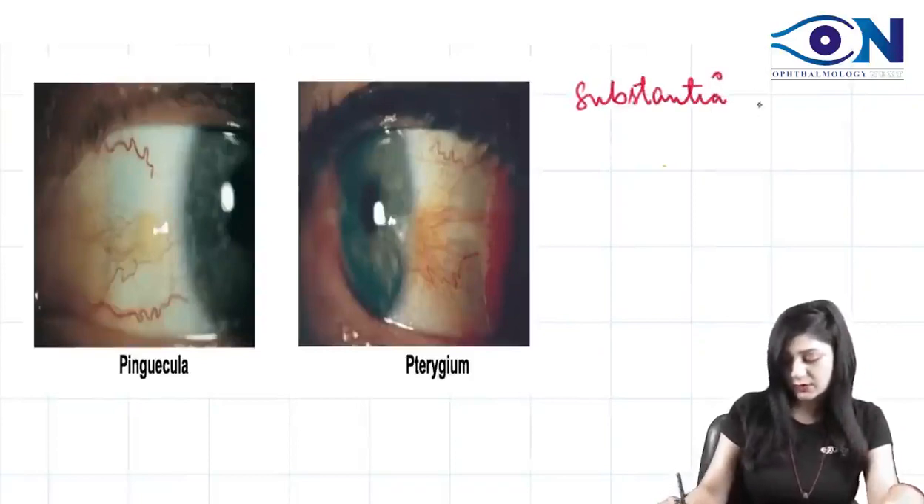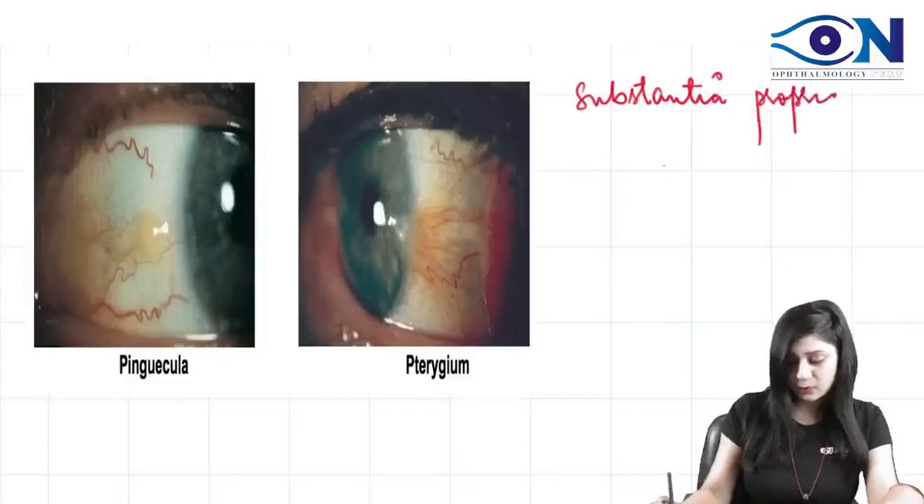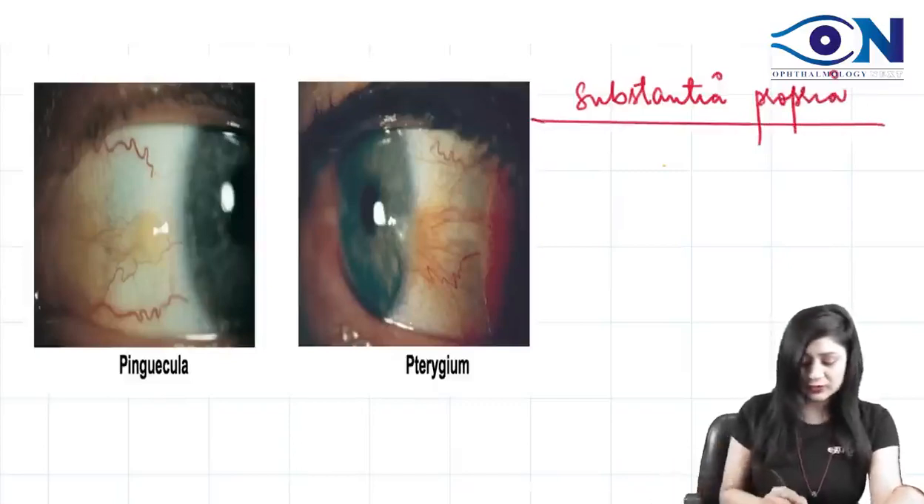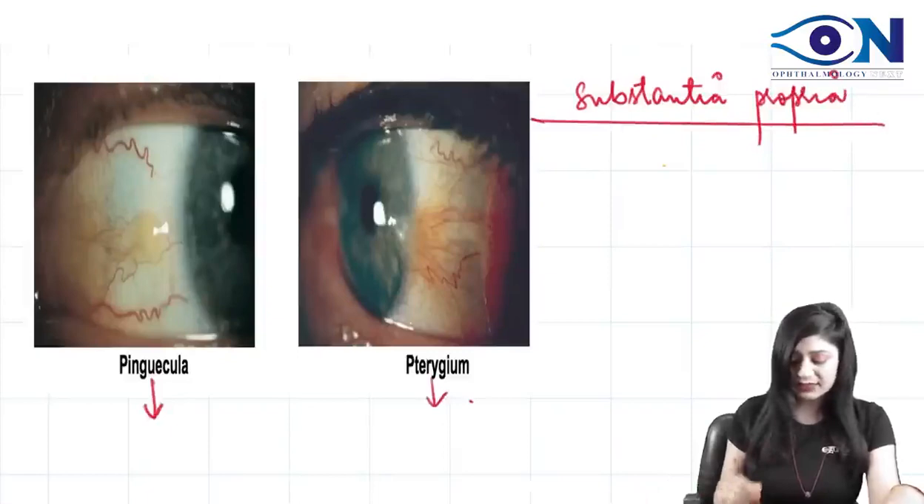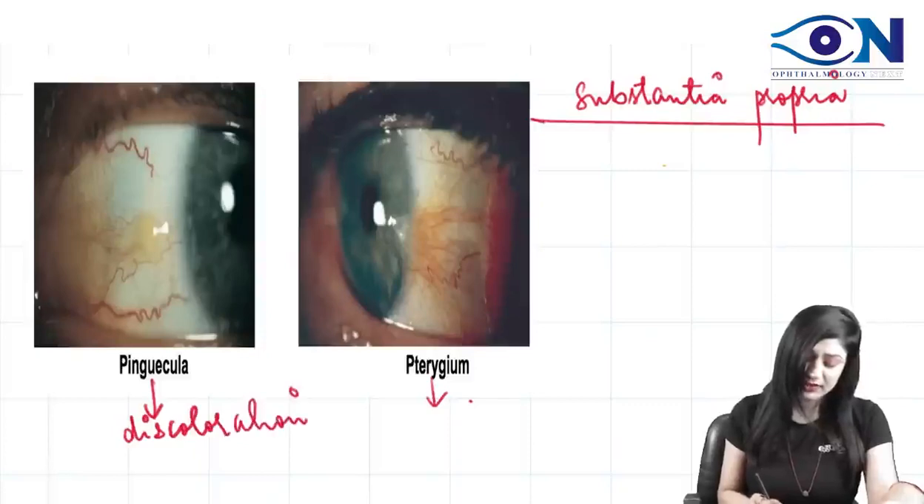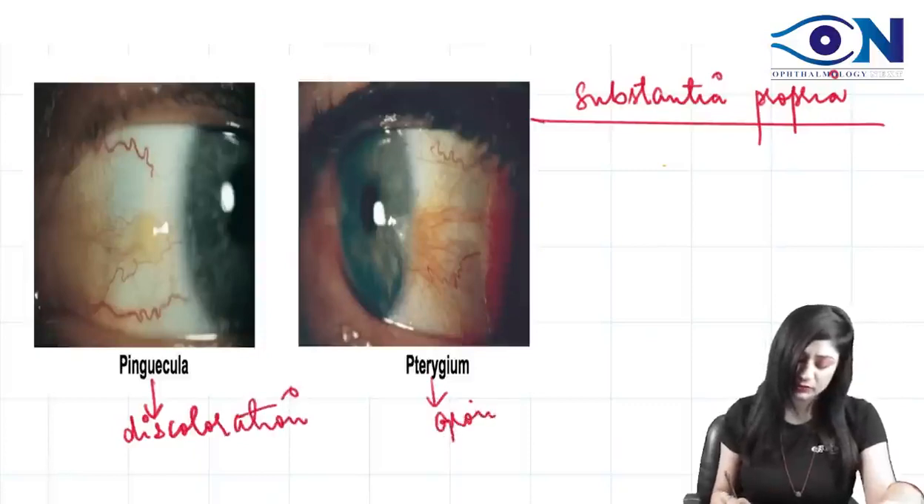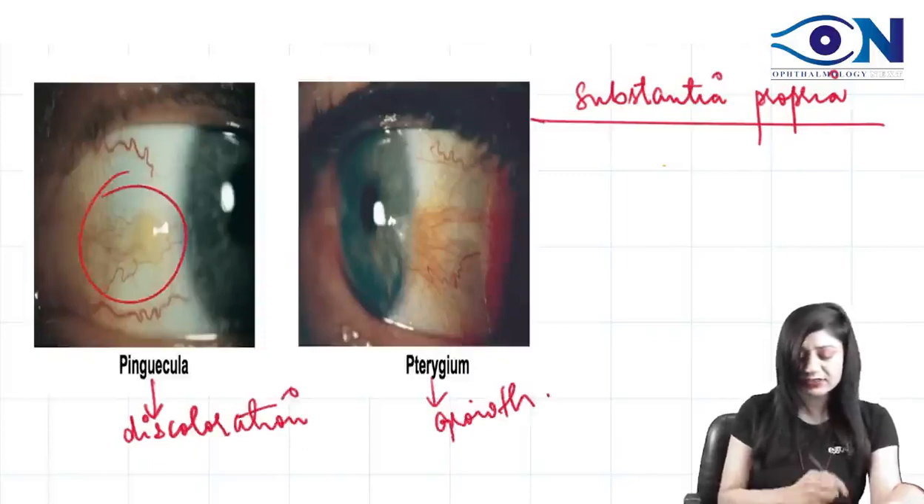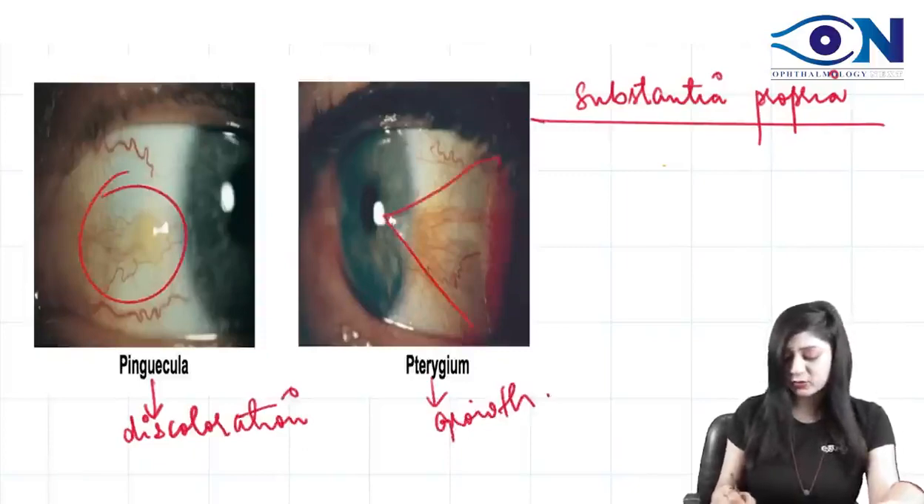They are always present in the substantia propria. And we have got two things. One is the pinguecula and one is the pterygium. Pinguecula is just the discoloration. This is just a discoloration, while pterygium is a growth. Okay, so you can see this is a discoloration and this is a growth.